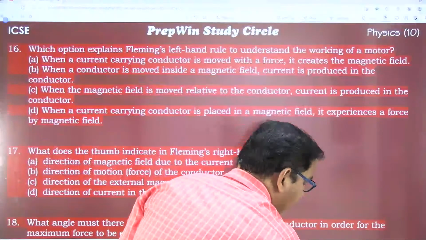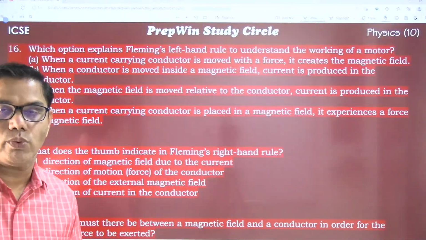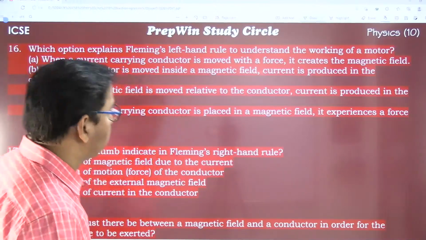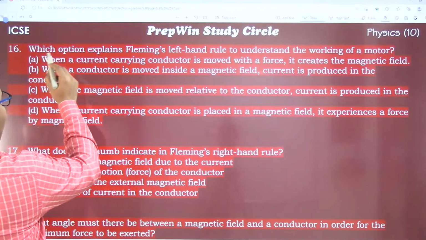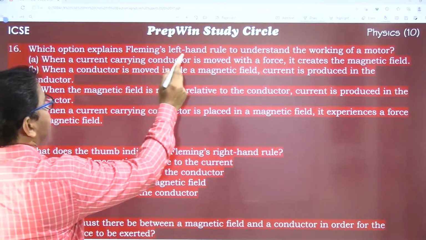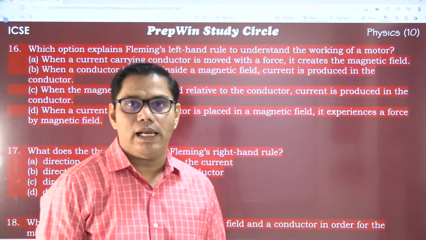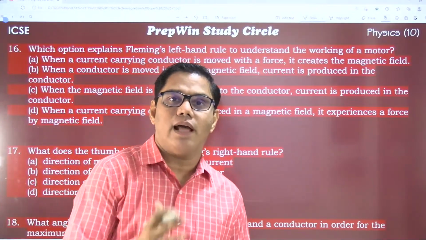Now, I think the first 15 questions were diagram based questions. Now there are no more diagram based questions. Which option explains Fleming's left hand rule to understand the working of an electric motor? Fleming's left hand rule.